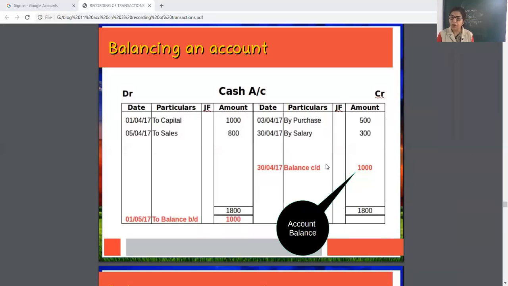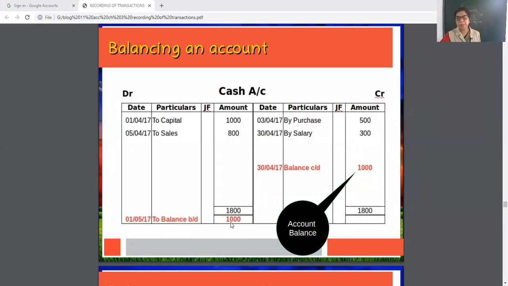C is symbolizing closing balance, or you can say carried down means this 1000 rupees of cash balance is carried down from 30th April to 1st May as balance BD. What is BD? Brought down.